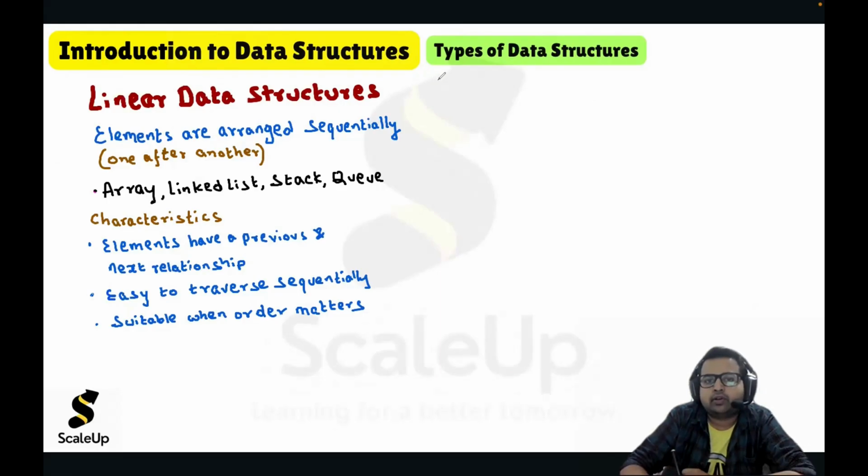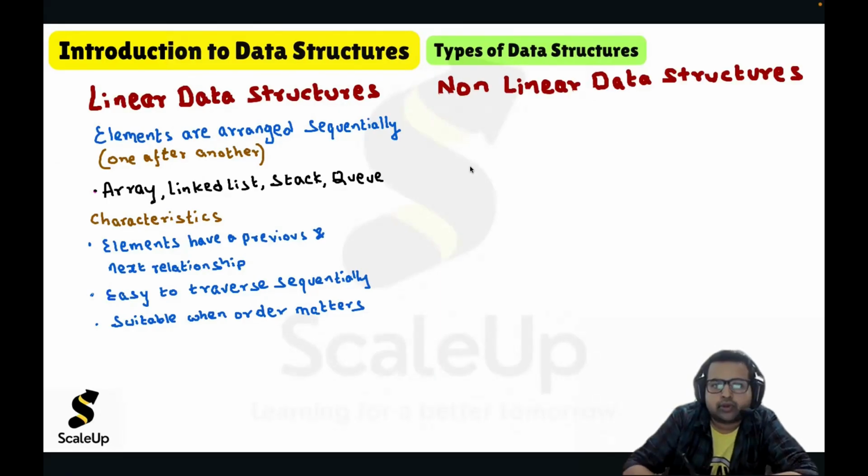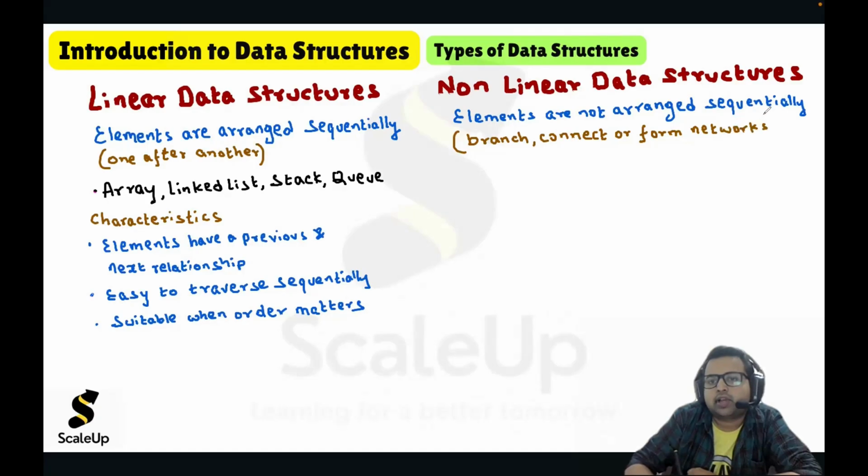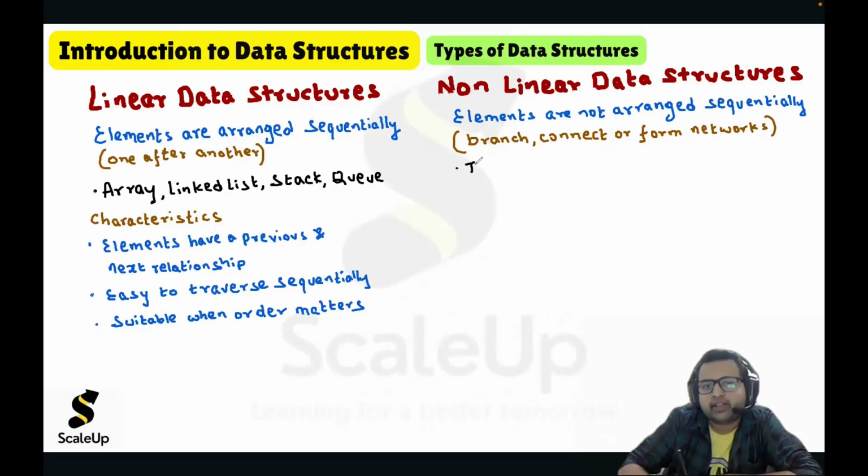We also have non-linear data structures. In non-linear data structures, elements are not arranged sequentially. Elements can branch, connect, or form networks. Here elements can form branches, they can connect with each other in a random order, or they can form networks like in graphs. Examples are trees and graphs.